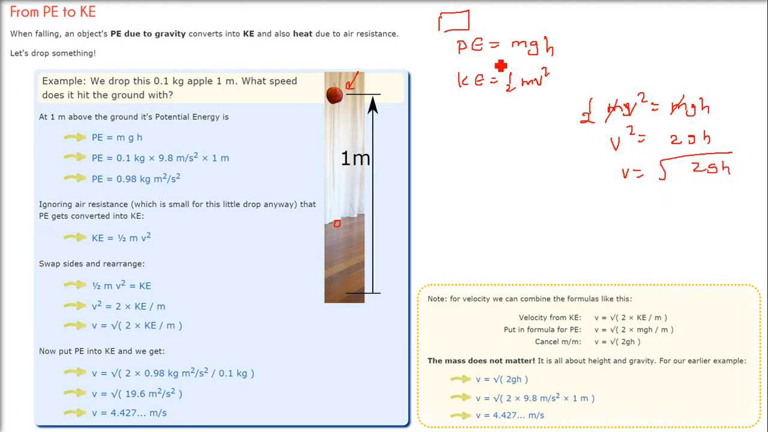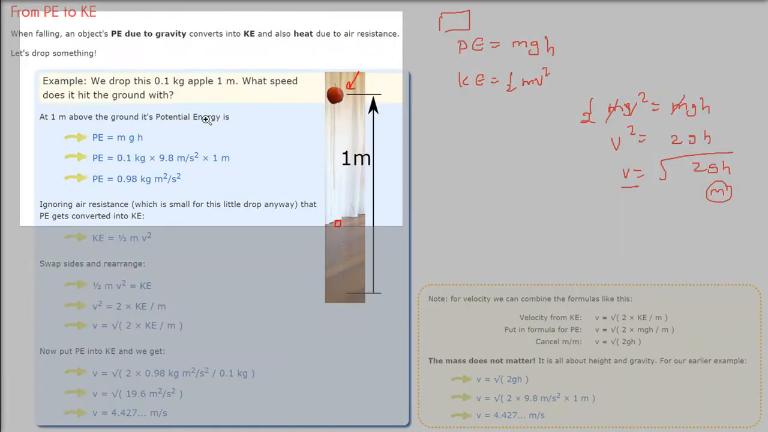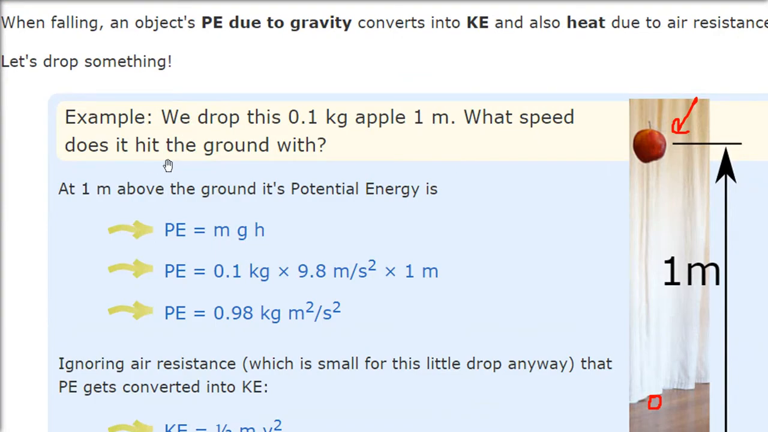And if you see, the velocity is independent of the mass. There is no mass here. This is very important. Whenever a body is moving, the mass has no role here. Only the velocity is dependent on the gravity and the height. Okay, when it is dropped down from a height, we drop a 0.1 kg apple from 1 meter. What speed does it hit the ground with?